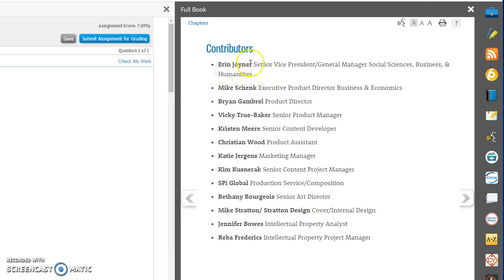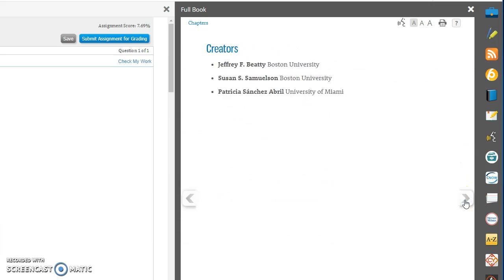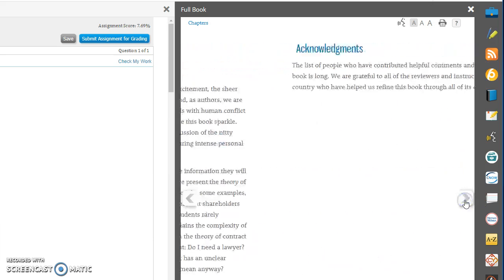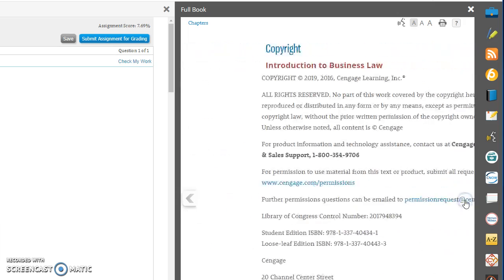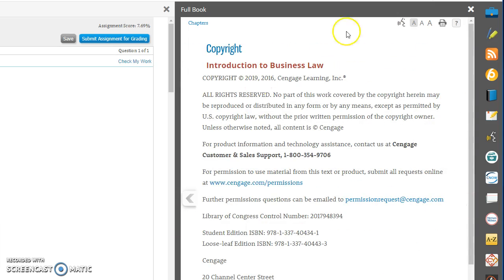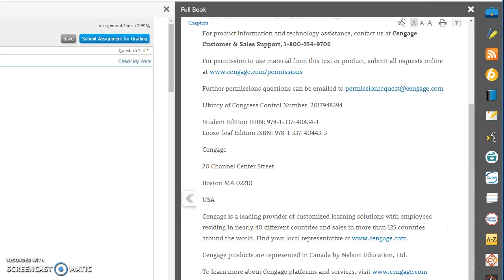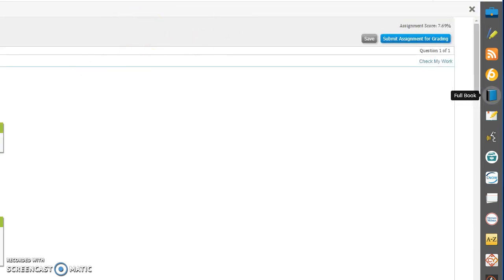So this is another area that's very helpful to people. You can have the first chapter open while you are working in the assignments. So that's just to kind of give you an idea of what you can do and have the book open if you prefer to, and go to the chapter.